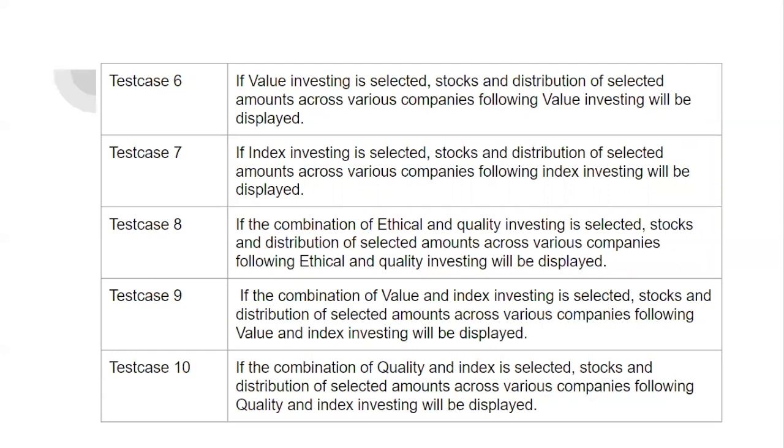So test case 8, if the combination of ethical and quality investing is selected, stocks and distribution of selected amounts across various companies following ethical and quality investing will be displayed. Coming to test case 9, if the combination of value and index investing is selected, then the stocks and distribution of selected amounts across various companies following value and index investing will be displayed. Coming to the last test case, if the combination of quality and index is selected, stocks and distribution of selected amounts across various companies following quality and index will be displayed.